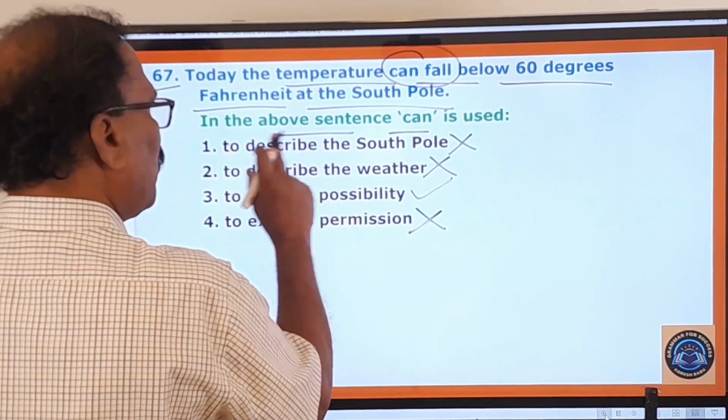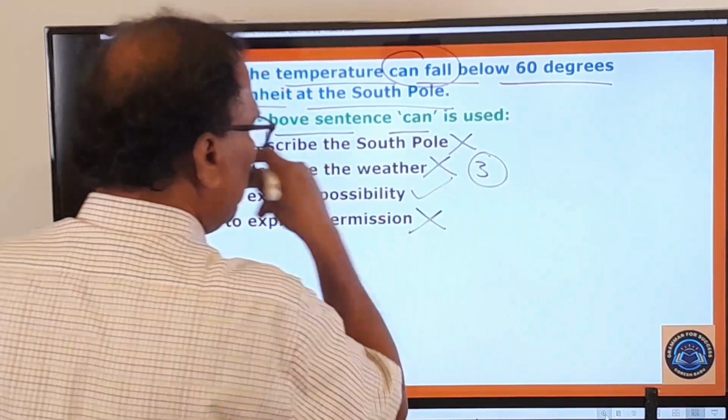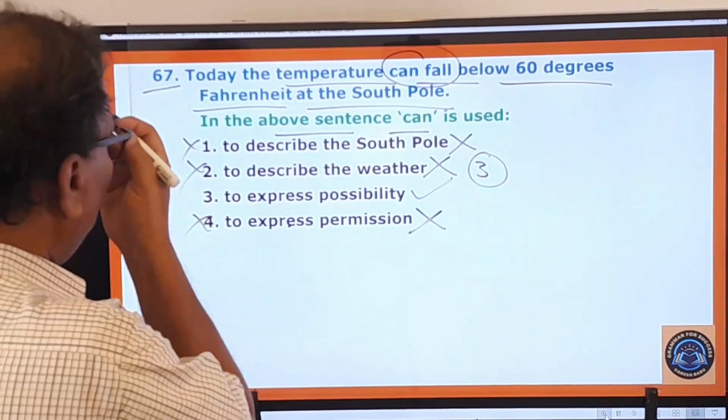Not to describe the weather, not to describe the South Pole. Therefore, first one, second one, fourth one are wrong. Only the third one is your right answer. Now you move on to the next question.